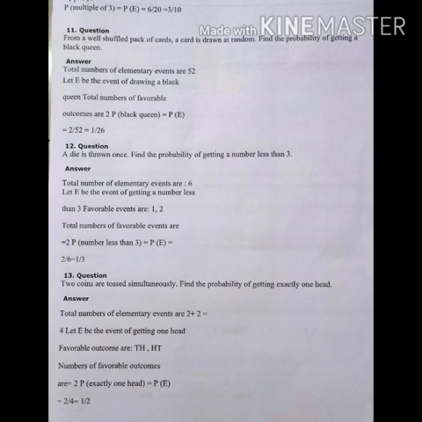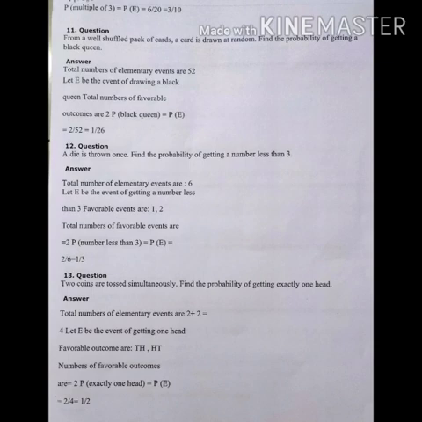Now question number 11. From a well shuffled pack of cards, a card is drawn at random. Find the probability of getting a black queen. Now a well shuffled pack means 52 events. A card is drawn and a black queen you get. So 26 black cards are there and 2 black queens are there. So 2 upon 52, that is 1 by 26.